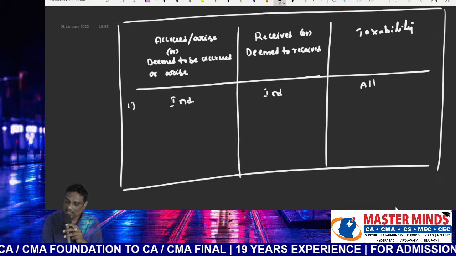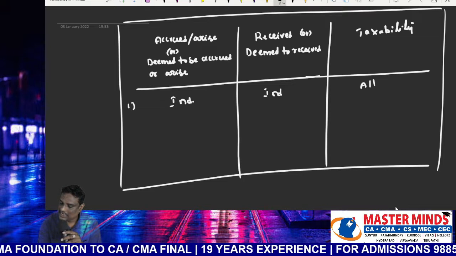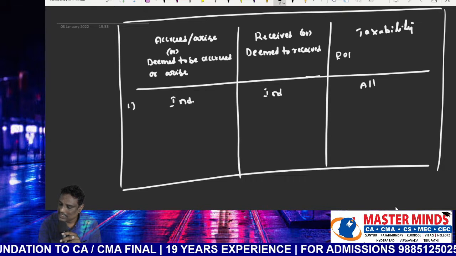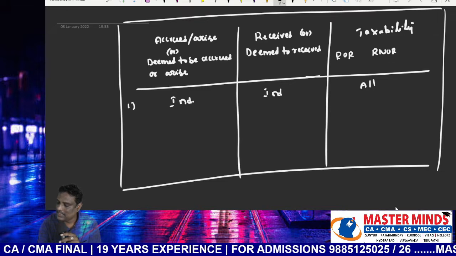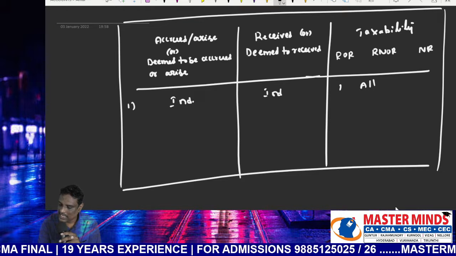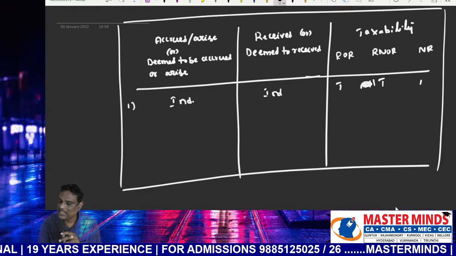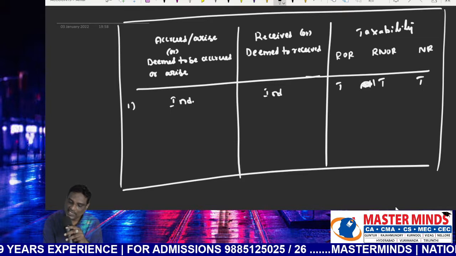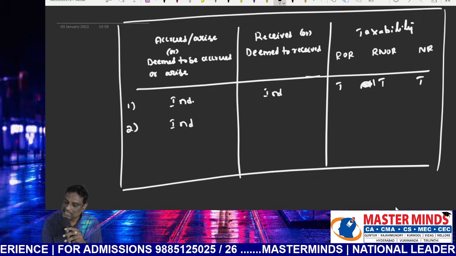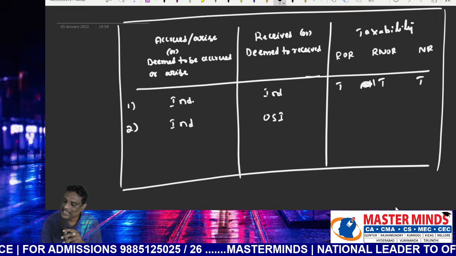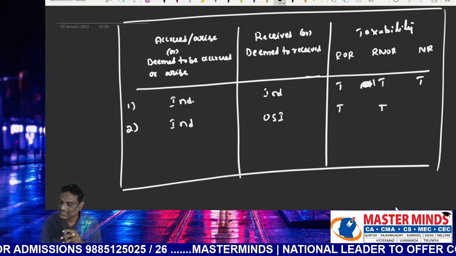Next, taxability for resident and ordinarily resident, resident but not ordinarily resident, and non-resident: taxable, taxable, taxable. Second case: earnings located in India, receipt located outside India. Here also taxable in all cases.